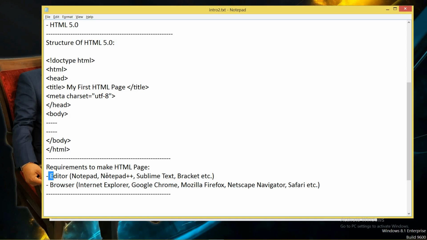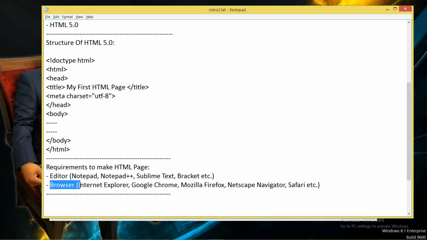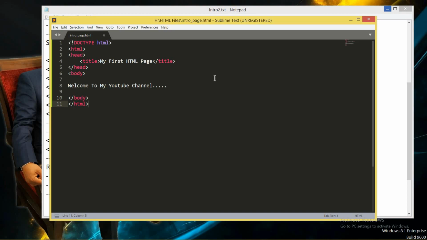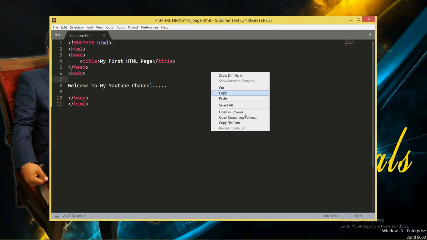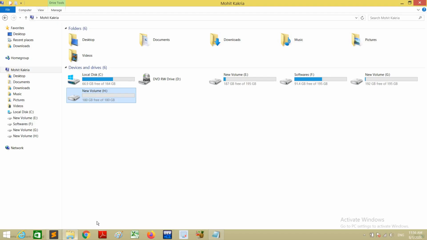Now this is the first requirement: I use an editor to write the code, and to see the output we need a browser. There are so many browsers available. To see the output, right click in the editor window and click on open in browser. If you have 2-3 browsers installed on your PC or laptop, it will show the output only in the default browser. If I want to see the output in a particular browser, then go to the path where you saved the file.